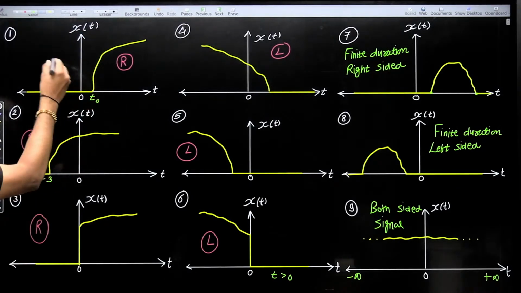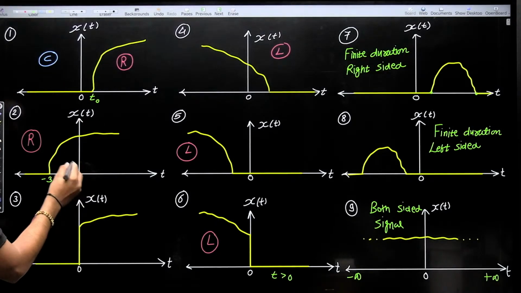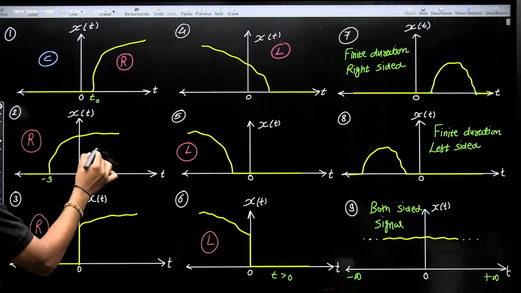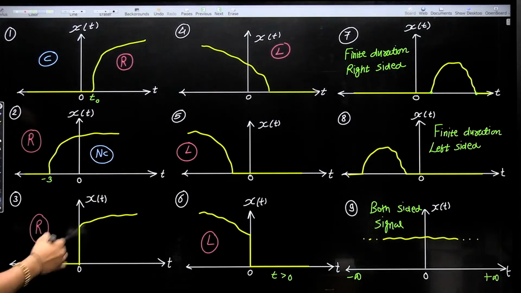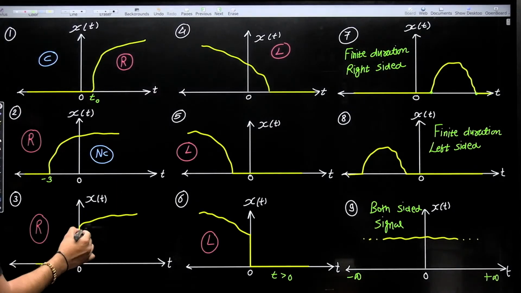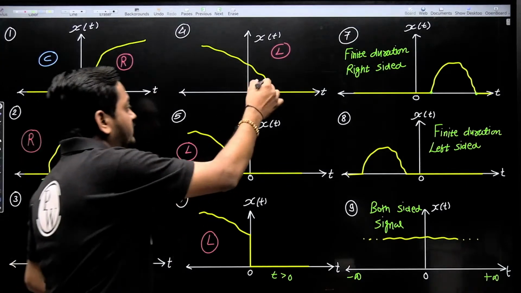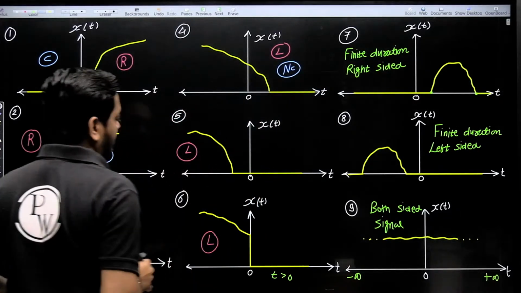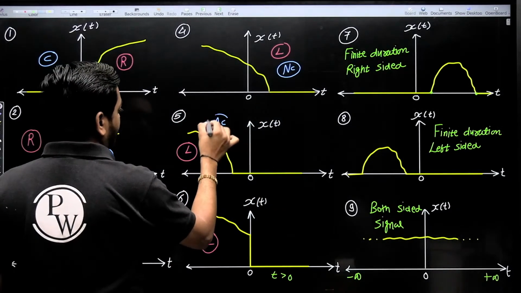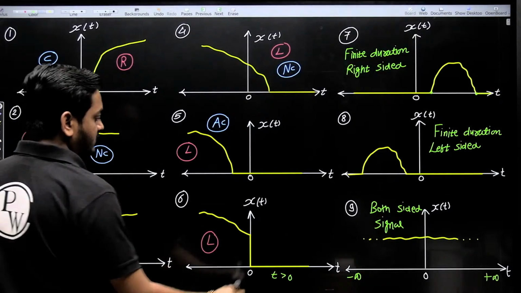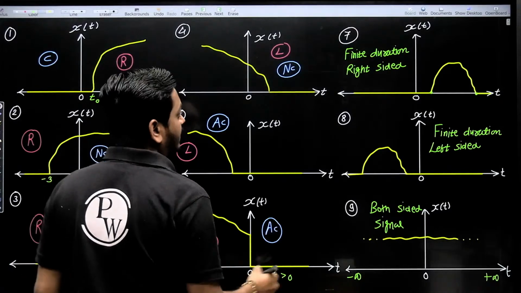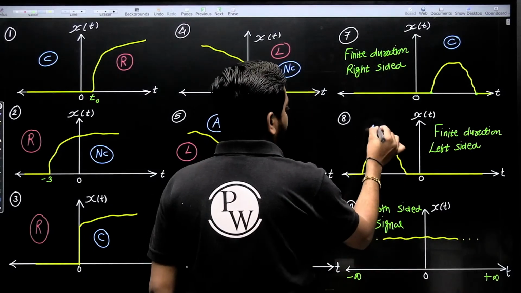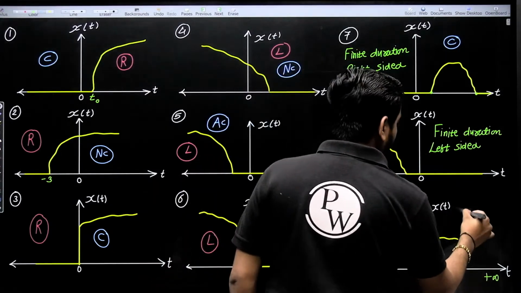So first tell me guys, this one causal or non-causal? First one is, of course, causal. This one is causal or non-causal, anti-causal? As you can see here, t greater than 0, x of t non-zero, t less than 0, x of t non-zero. So this is non-causal signal. This one, for t less than 0, x of t is 0, so this is causal signal. This one is non-causal signal. What about this one? This is anti-causal signal. What about this one? This is also anti-causal signal. This one is only defined for right side, that's why causal signal. This is anti-causal signal, and this is non-causal signal. Okay.